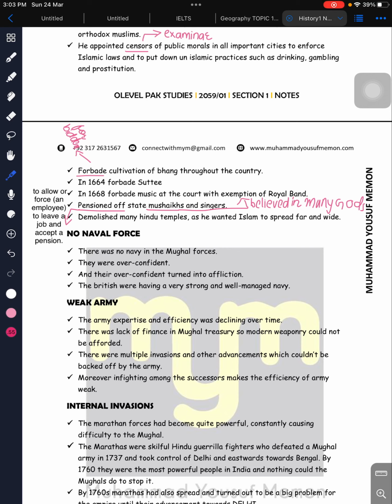There was a lack of finance in the Mughal treasury, because they had already spent a lot, and there were a lot of foreign invasions. So because of that, things went out of control, and modern weaponry was required, but they had no money. The army could not be backed. Moreover, fighting among the successors made the army's efficiency weak, which means the Hindus, Muslims, and Sikhs kept fighting each other, which weakened the army a lot.